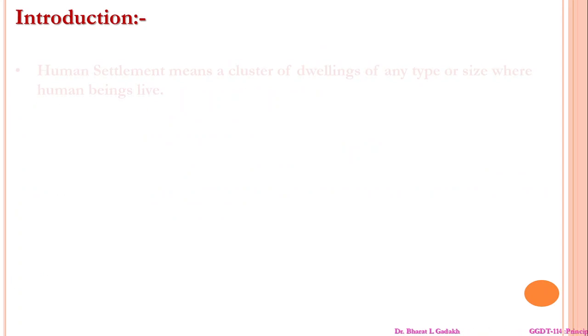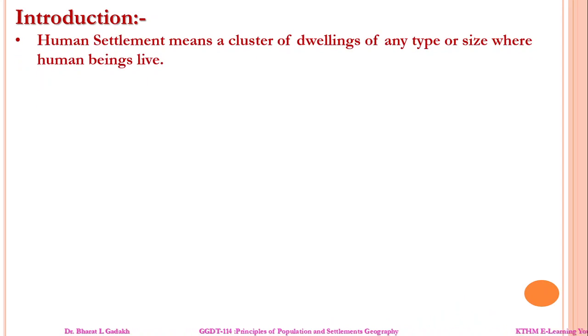First of all, what is meant by human settlement? Human settlement means a cluster of dwellings of any type or size where human beings live. First, the elements of settlement. Generally speaking, a settlement consists of two visible elements: man, who is the dynamic one and wholly responsible for the construction of the second, the static forms, namely size, shape, layout, types and pattern. The first element is the subject matter of population geography, while farms and houses are important elements of settlement as a whole.